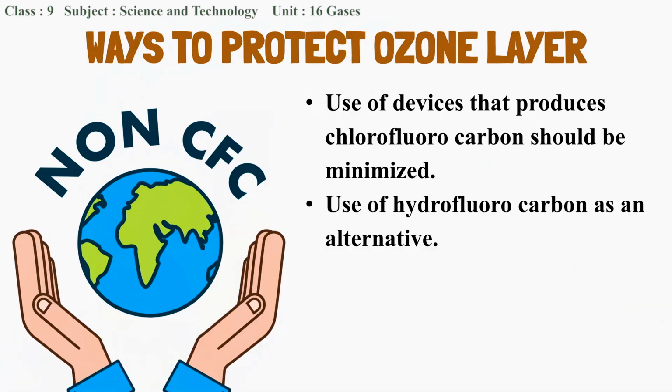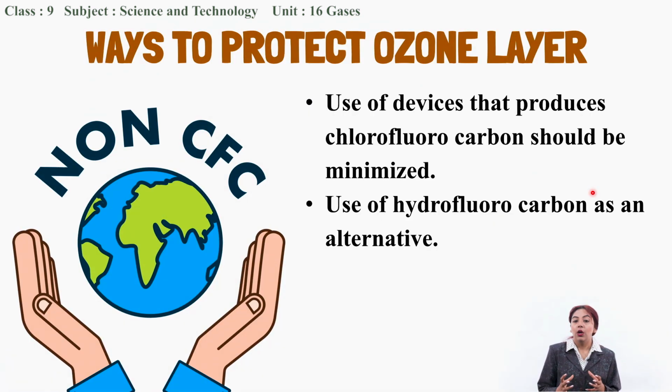So how we can protect the ozone layer is, we can reduce, minimize or completely ban the use of devices that produce chlorofluorocarbon. And if we have to use certain products as such, then we can replace the chlorofluorocarbon with another chemical compound such as hydrofluorocarbon, so that we can protect the ozone layer.